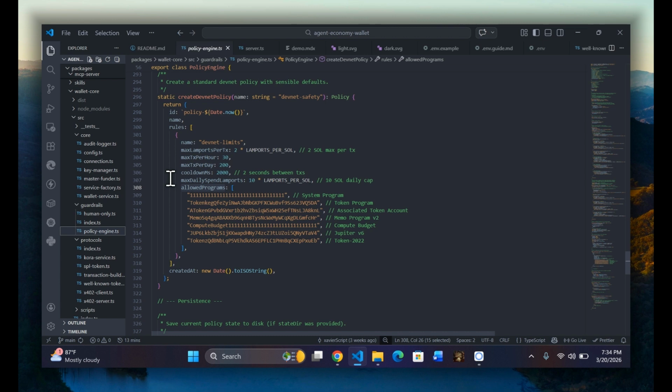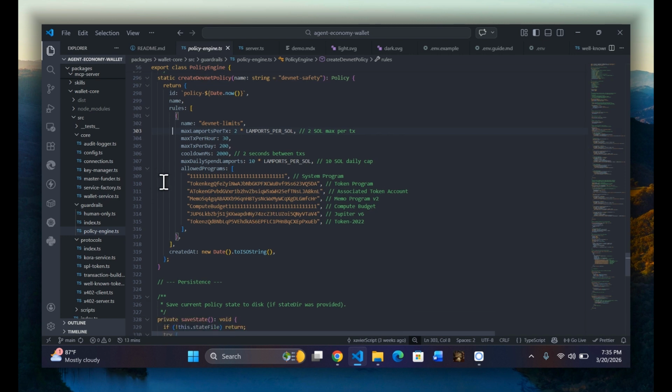So the cooldown is basically the time between which a transaction is successful and another transaction is being sent by the agent. The maximum daily spend lamports is 10, so it can only spend 10 daily. With this guardrail of maximum lamports per transaction being 2, and it getting to its maximum limit of 10, it means that it can only have 5 transactions per day.